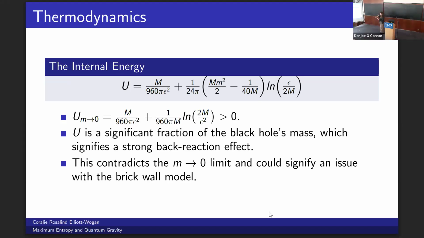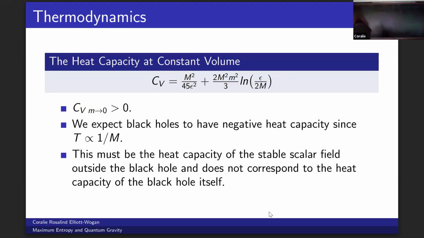This means that the energy density is large, and from the Einstein equation, that means the radial component of the metric will be significantly altered. So we have a strong back reaction effect. This is definitely not what we want from our probe field. And furthermore, the heat capacity is positive, which is not true for black holes, so this must correspond to the